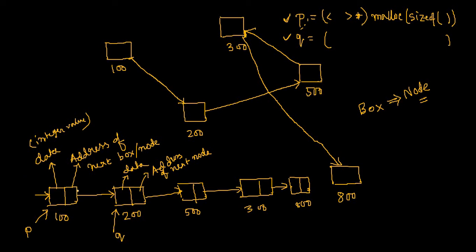What is the data type that can be used to create a box like this? Only integer cannot do, only float cannot do, only character cannot do, even an array is not possible, because an array considers similar data types. So what data type can I use to create this type of node? Here, what we can use, as we discussed last day, is structure.